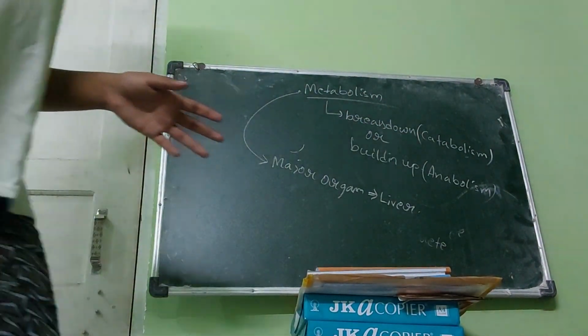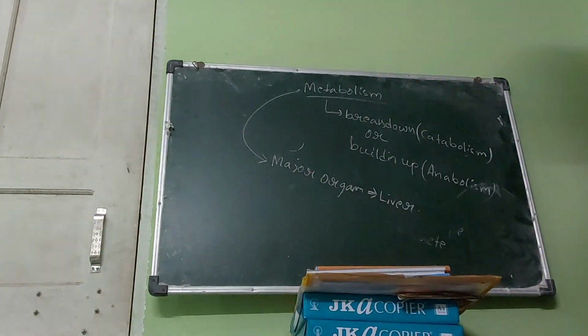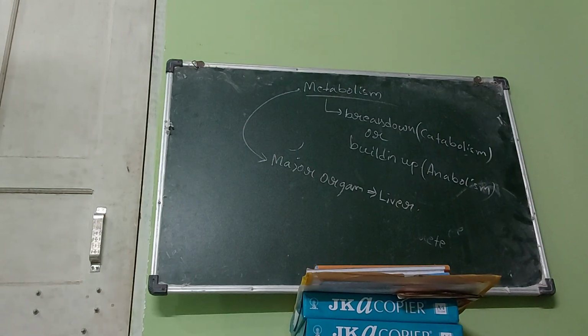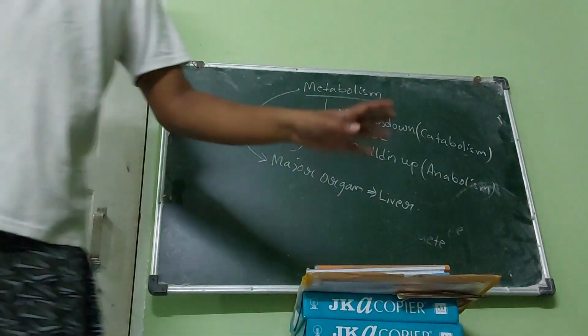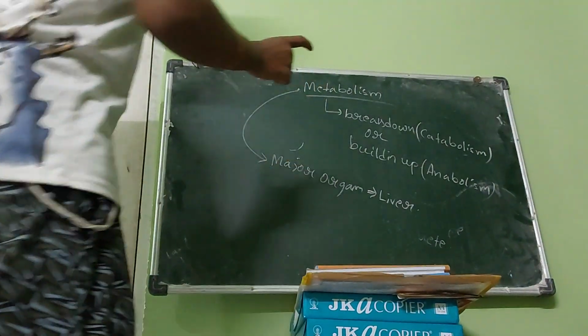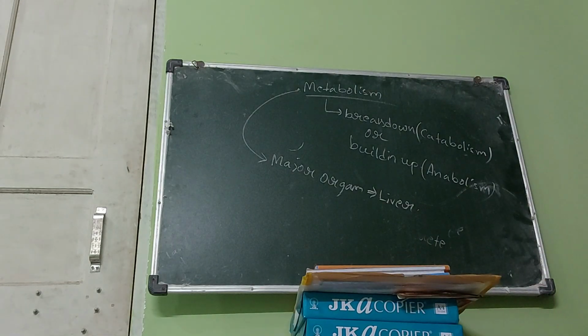Now, the drug has to come to our systemic circulation, and only after that can its metabolism happen. So why does the drug have to come to systemic circulation to reach our liver?